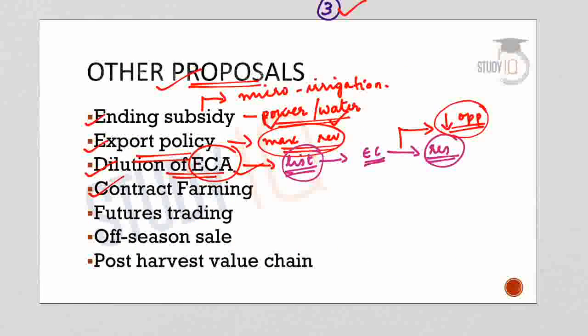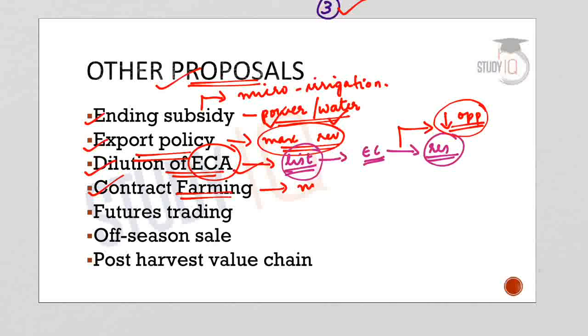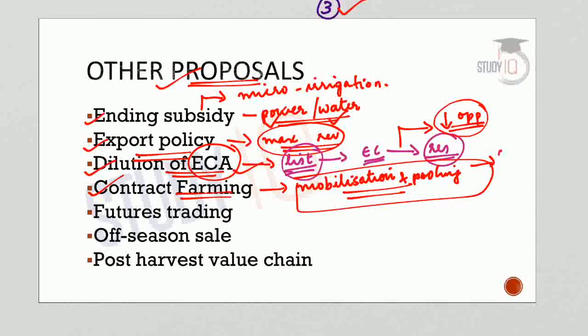Now, another proposal was to promote contract farming. Contract farming will help in the mobilization and pooling of small and fragmented land holdings. So, this will have an economies of scale advantage for the farmers. So, small and marginalized farms can be brought together and farming activity can be held in those larger pieces of land. This will ensure the farmers better produce and thereby better income. So, this was another proposal.